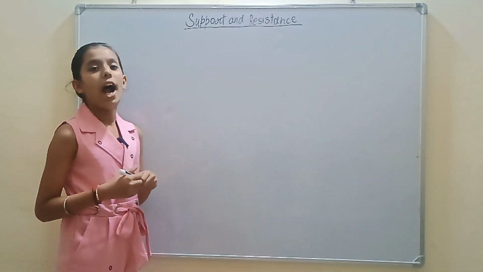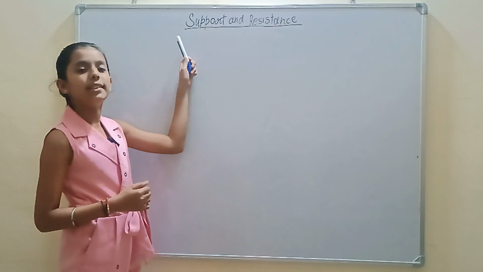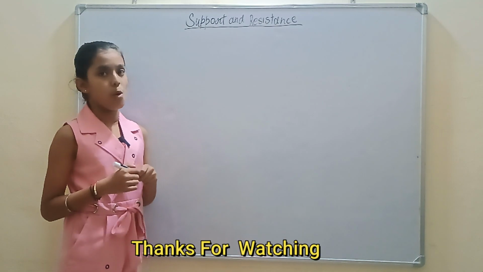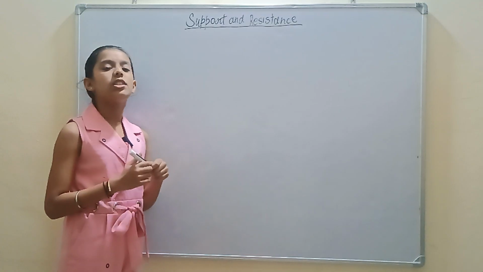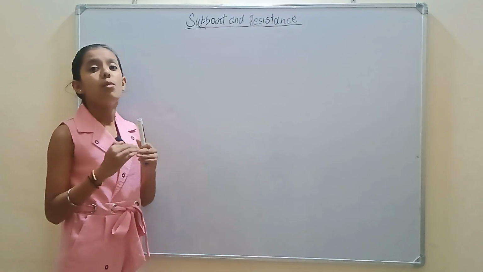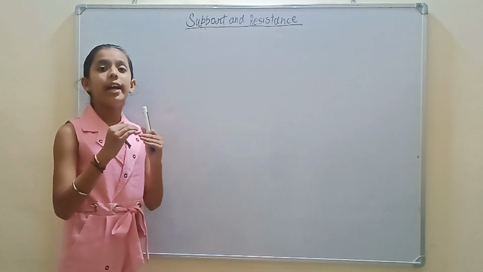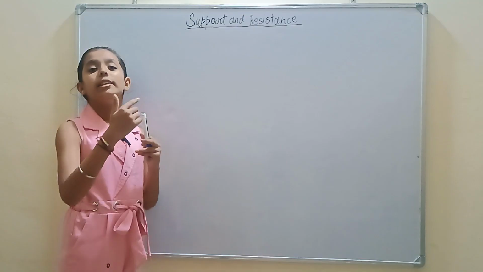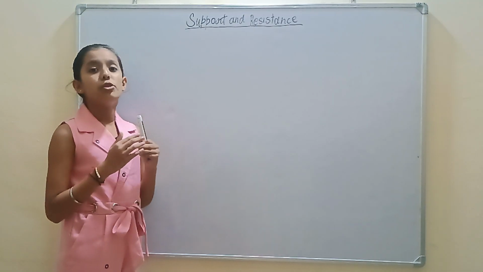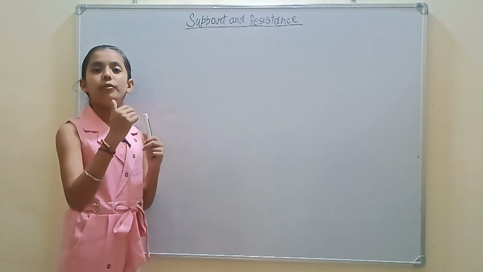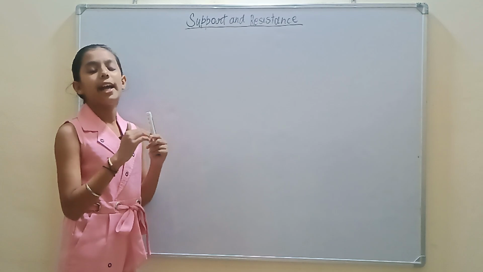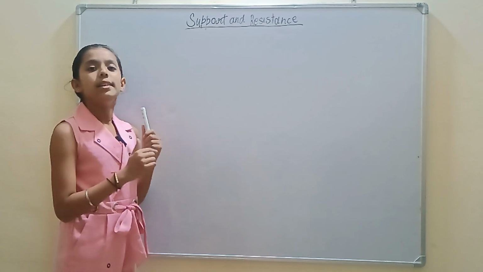So friends, our today's topic is support and resistance. First, I would like to tell you the definition of support. Suppose our market price is coming downside and there are sellers more than buyers. And from where it started going upside, the sellers are weak and buyers started pushing the market upside, we will mark that point and this will be our support.